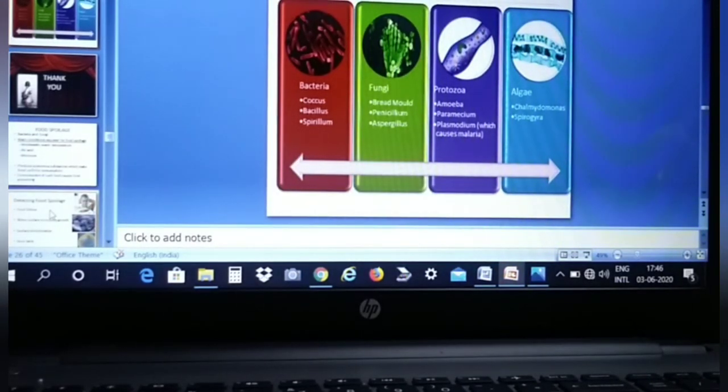Now bacteria, fungi, protozoa and algae, these are the microorganisms which cause various diseases. Bacteria, under this you have learned coccus, bacillus, spirillum. Then fungi, bread mold, penicillium, aspergillus, and then protozoa, you learn amoeba, paramecium, plasmodium, which causes malaria due to the bite of mosquito. And algae, you have Chlamydomonas, Spirogyra. These are the different microorganisms which you have learned. I hope you have made all the points which were told to you.